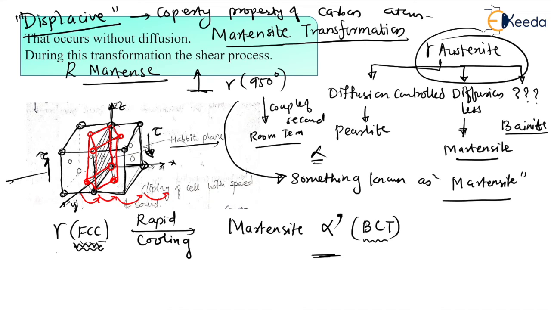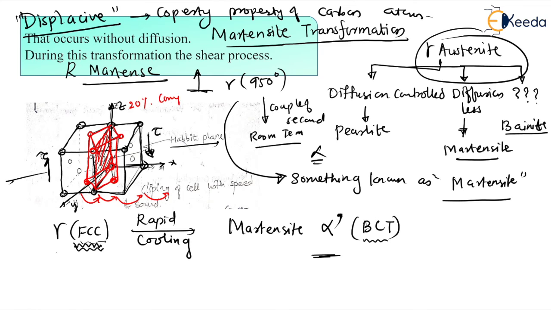Okay, and dear students, while having this clipping movement, there will be the plane which will not change in any of the cells, dear students, which is with the hashed line. So dear students, that plane is known as the habit plane. Okay, so that plane is known as the habit plane. So you can see, dear students, during this transformation, actually the z axis is subjected to 20% compressive strain.